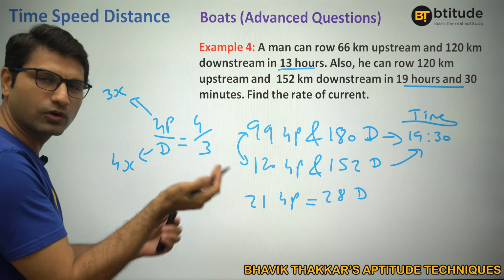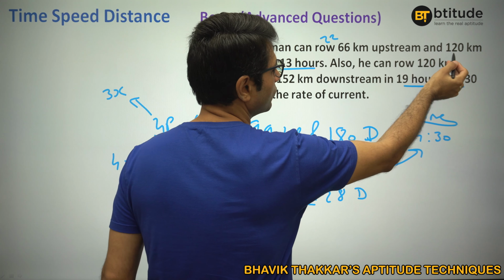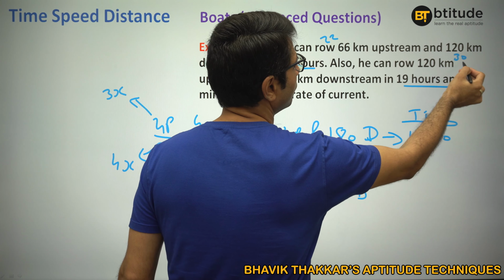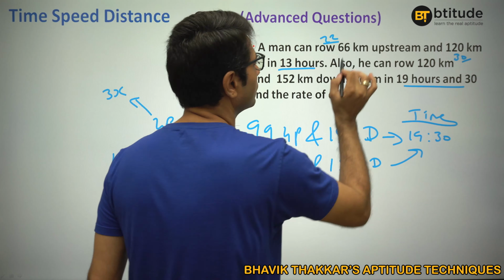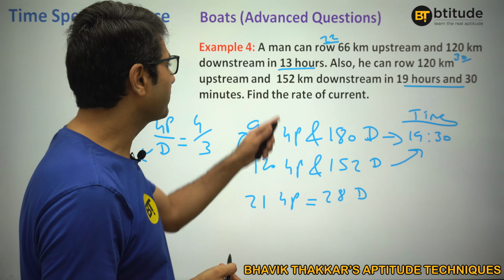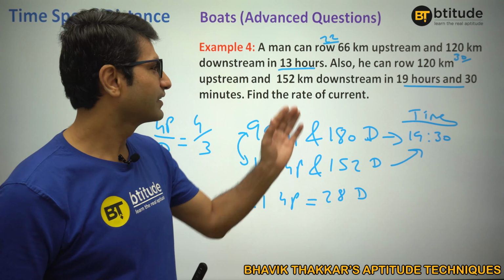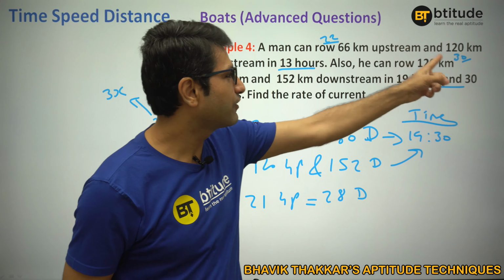Here I would take say 3 and 4. So if the speed was 3, I would take 22 hours here. Here if the speed was 4, I would take 30 hours here. What will be the total time taken? 30 plus 22, 52 hours. But I am actually taking only 13 hours. Instead of 52 hours, if I want to reduce my time, I'll have to increase my speed. If I want to reduce my time by 1/4, 52 is the total time.